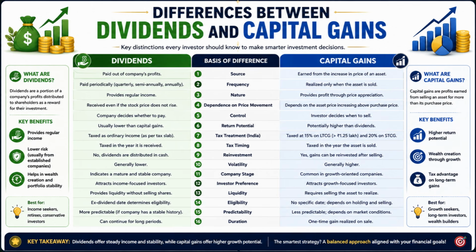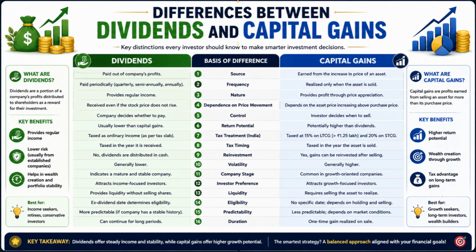Number 5. The company decides whether dividends will be paid, whereas investors decide when to sell an asset and realize capital gains. Number 6. Dividends generally offer moderate and stable returns, whereas capital gains often provide higher growth potential. Number 7. Dividends are usually taxed as income according to tax regulations, whereas capital gains are taxed when the asset is sold and the gain is realized.